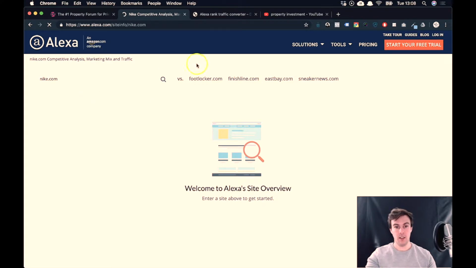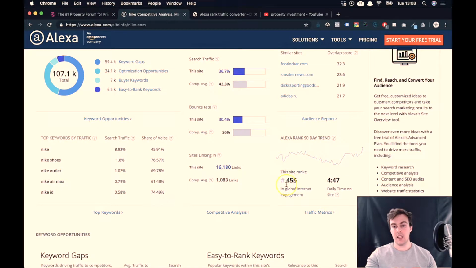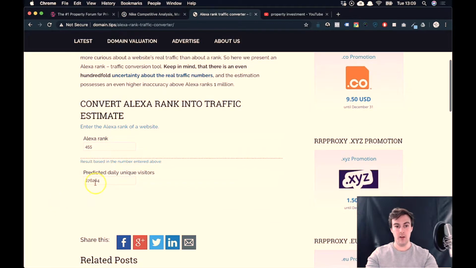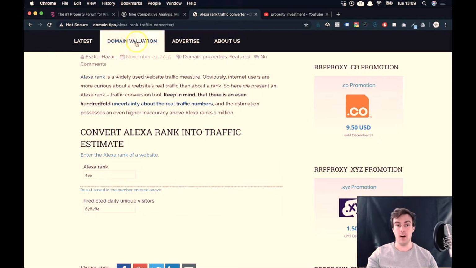So, Nike.com, here we go. Nike is the 455th largest website on the internet. I'm going to come over to here, put this in, there we go. So this is predicting it has about 676,000 people coming to it each and every day. That's the kind of competition that we probably don't want to go up against. Yes, later you could potentially go up against a website like that. Realistically, though, that's far too large.